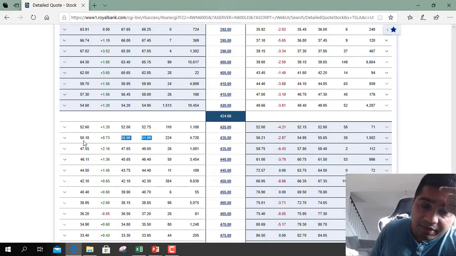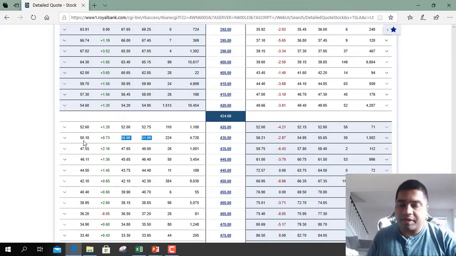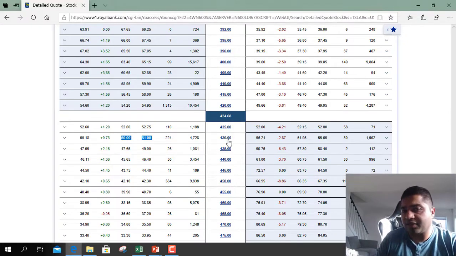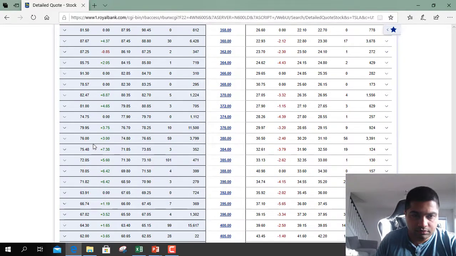So this is the option premium, right? You have to calculate the intrinsic value for this. Intrinsic value will be stock price minus exercise price. So whatever is the intrinsic value, if the current premium is above that, then there is time element involved. Okay.